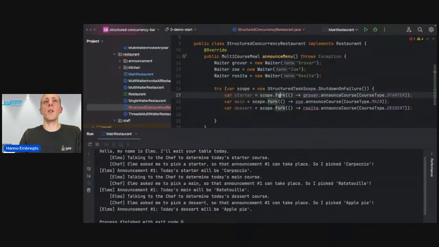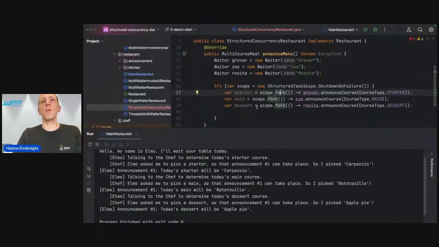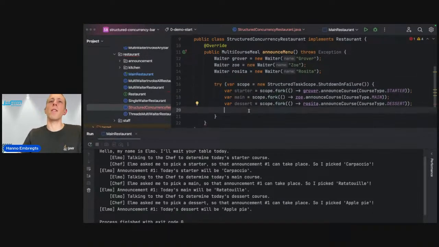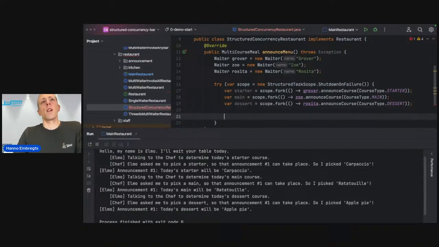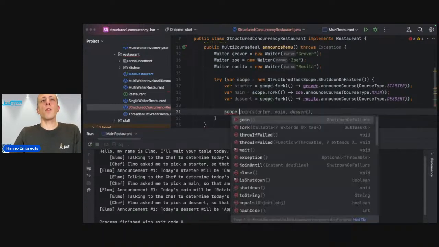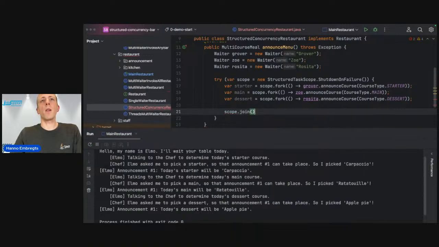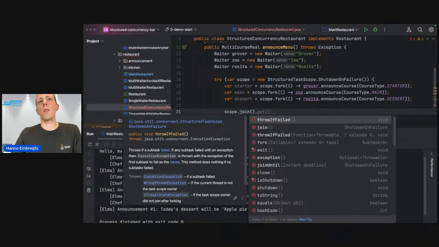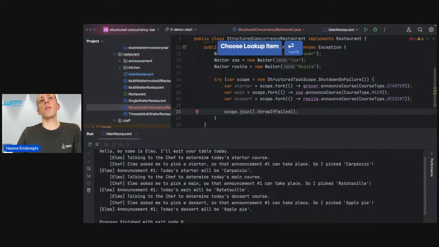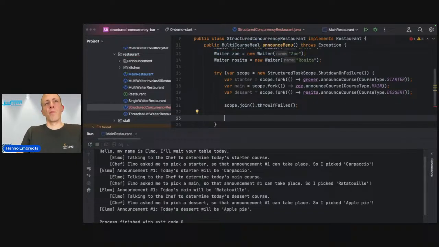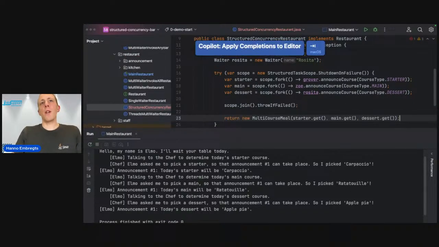That means fork a new task, but keep it in the scope so that we can keep track of whatever we have started here. And then we ask the scope to wait for all tasks to finish. We can do that by calling join. And we also want to throw any exceptions if one of those fails. Finally, we can return a new multi-course meal like this.